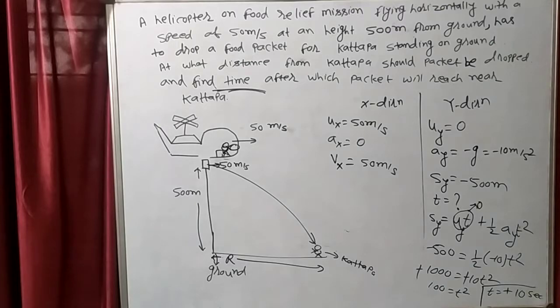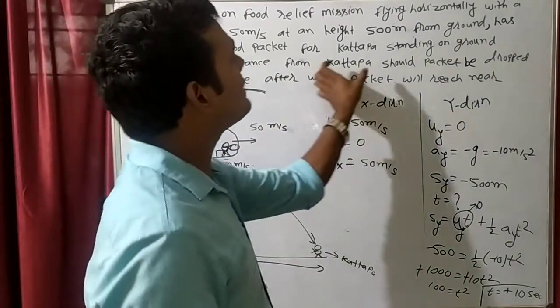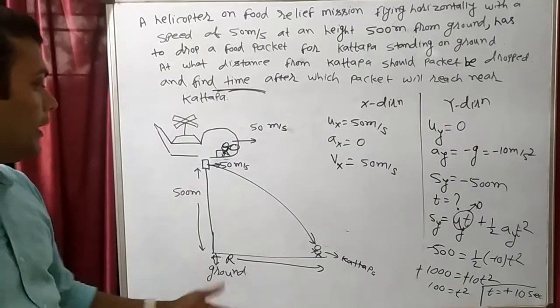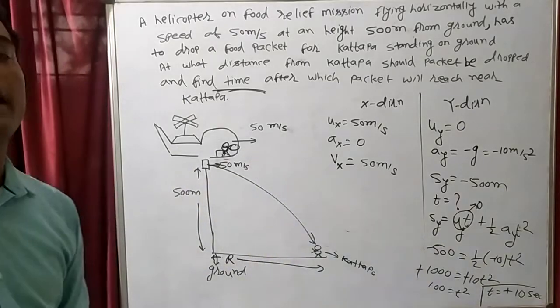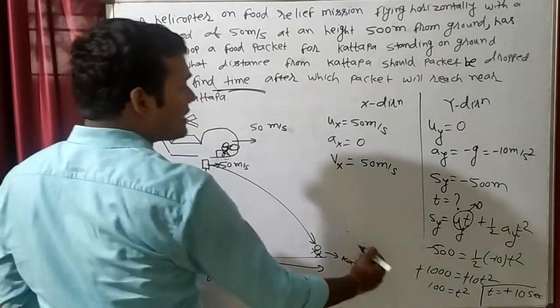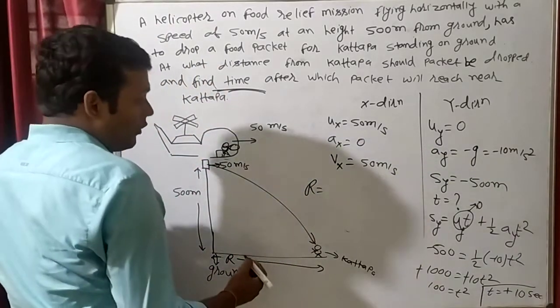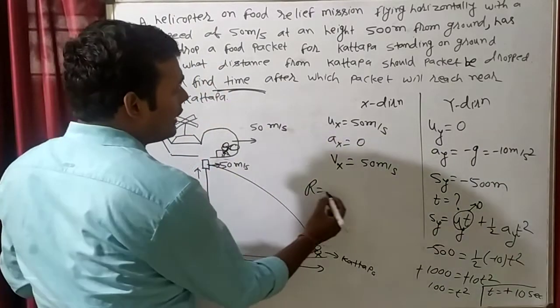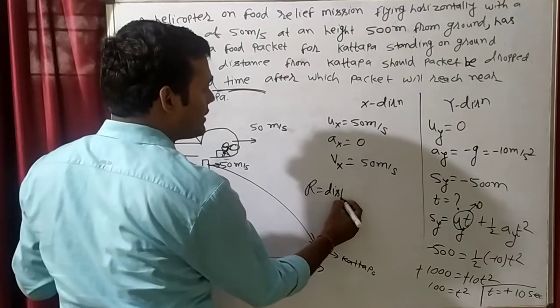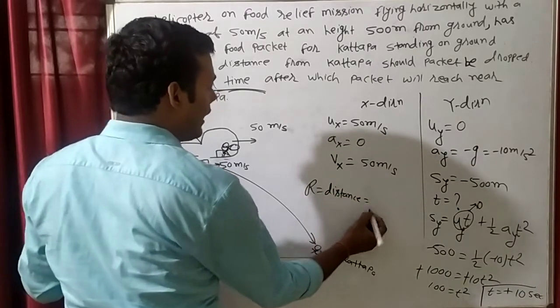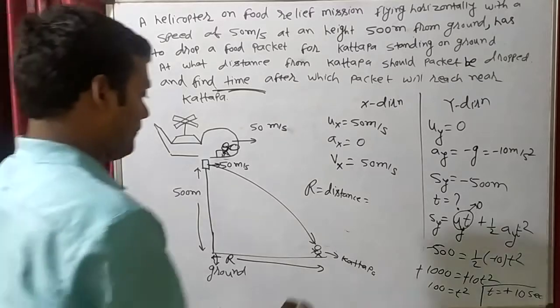Now see the second question. What is the second question? At what distance from the cut-off path should the packet be dropped? So we have to find the range. Can you find the range? What is range? Range is in the x direction, no? Range is actually distance in the x direction, and distance is equal to speed into time.